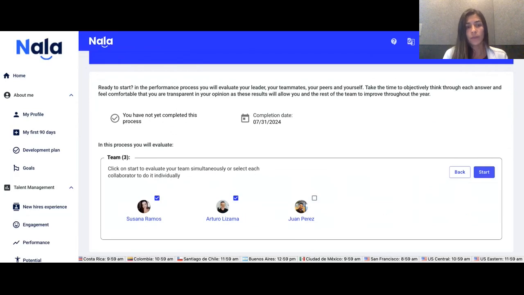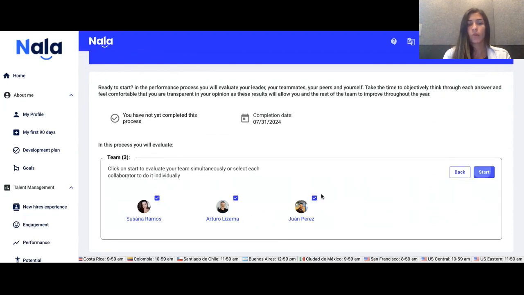We highly recommend to evaluate your team at the same time because it's really well known that when you are answering surveys, you tend to have this fatigue after a few questions. So when you answer one by one, maybe with the first person you are going to be more demanding and more conscious of what you're answering. But with the last one, you're going to lower that bar.